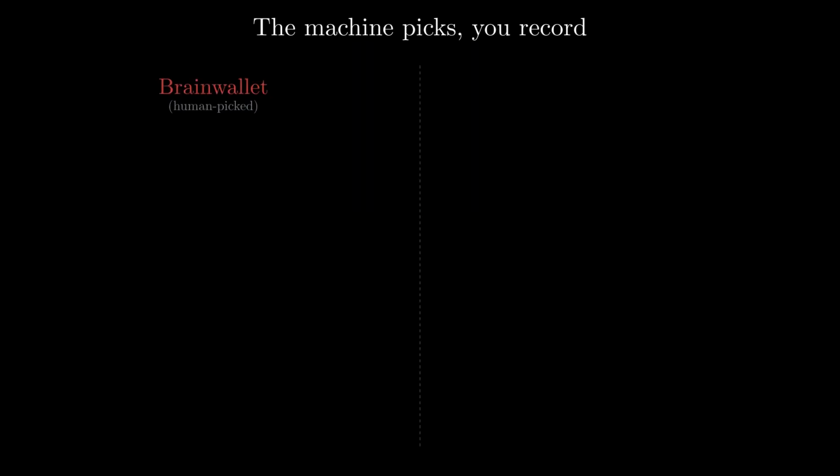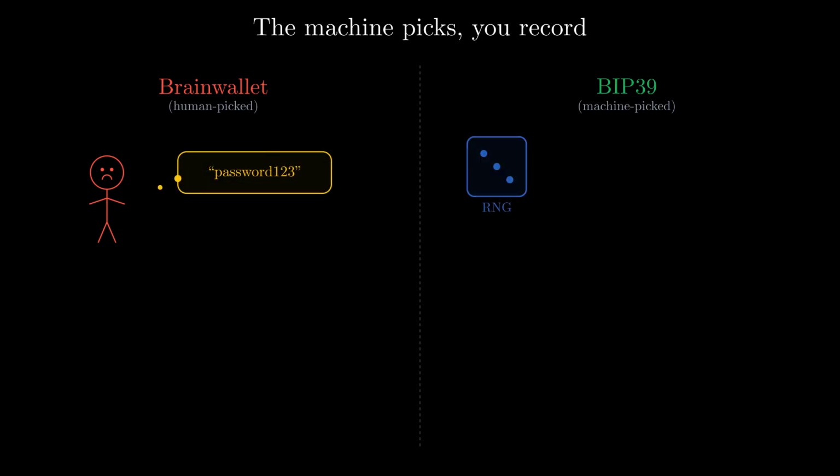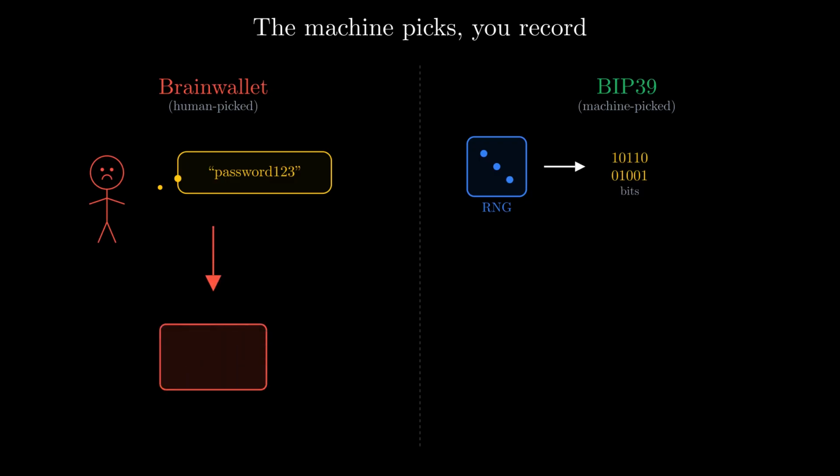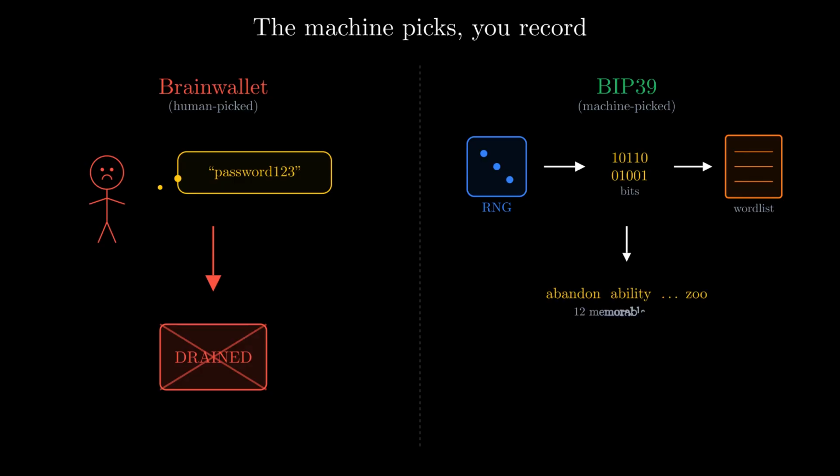First, a crucial point. You don't pick these words. The wallet picks them because humans are catastrophically bad at randomness. Entropy, true unpredictable data, comes from the wallet's random number generator, not your imagination. Brainwallets, where users invent their own passphrase, have been drained repeatedly. BIP39 fixes this by flipping the process. The machine generates the bits, then translates those bits into words you can write down.